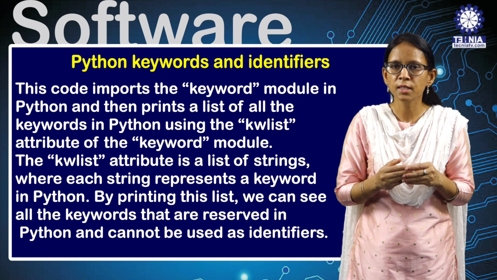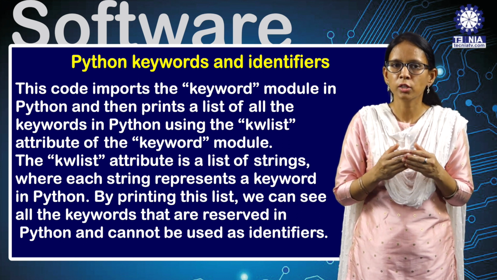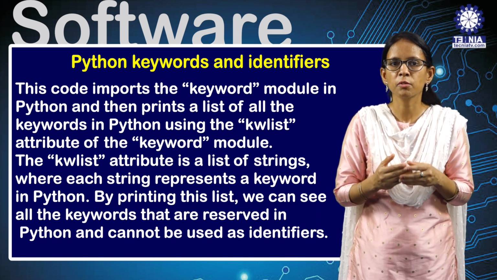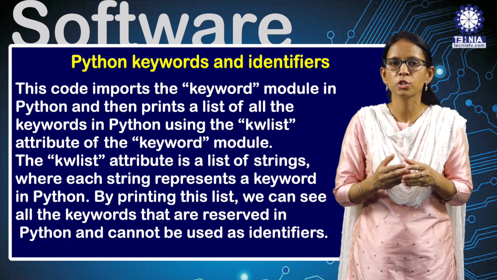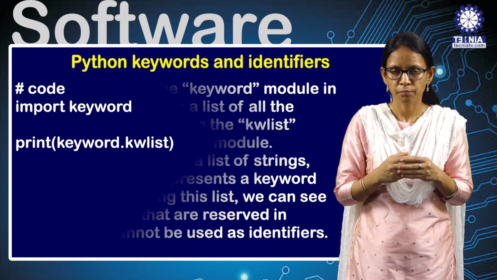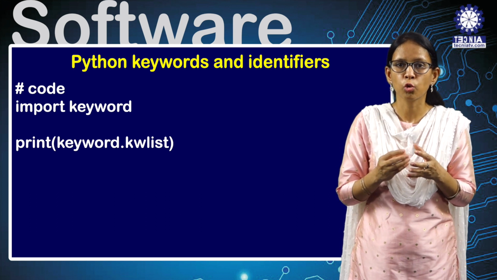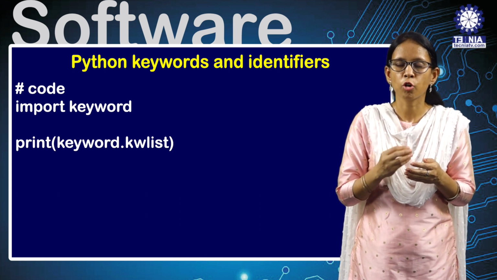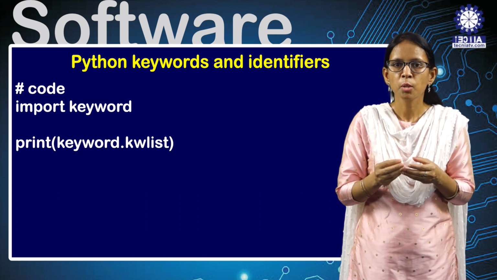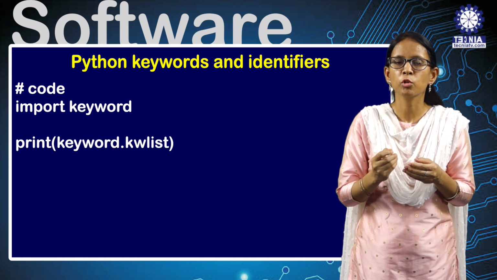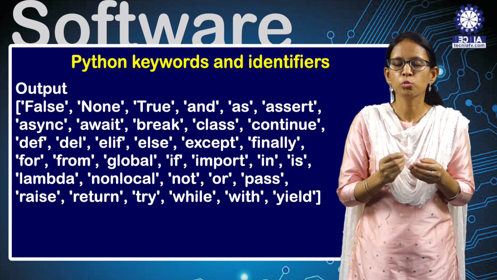By printing this list, we can see all the keywords that are reserved in Python and cannot be used as identifiers. You can write the code: import keyword, print keyword.kwlist, and you will get the output.